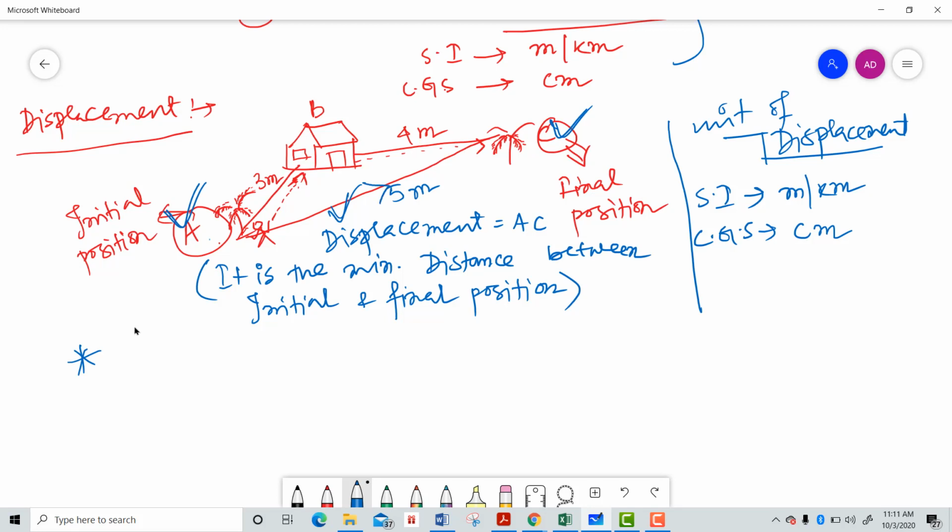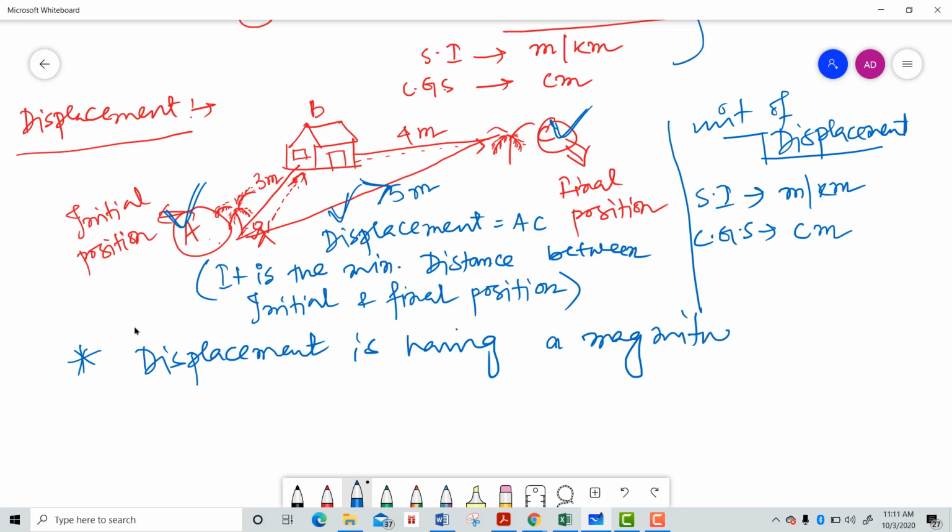So the direction is like that, it should not be any other direction, right? As displacement has the magnitude as well as the direction, let me write it down, it will help you. Displacement has a magnitude as well as a particular direction.